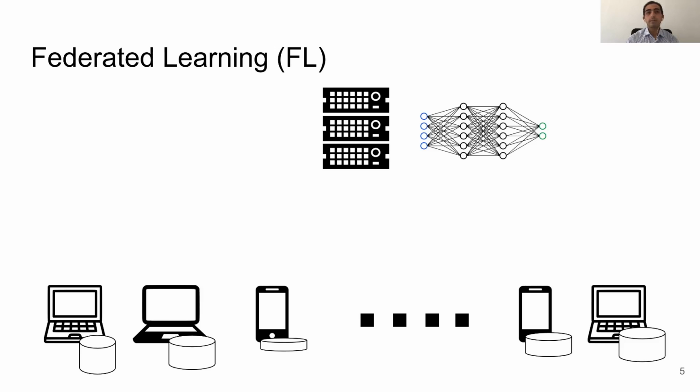The training phase proceeds as follows. In each training iteration, the central server chooses some of the devices that are ready to contribute to training. Then it sends a model to these devices, which in turn run one training step using their own local dataset. After updating their models locally, the devices send their updates back to the server, which aggregates all these updates together and updates the global model too.